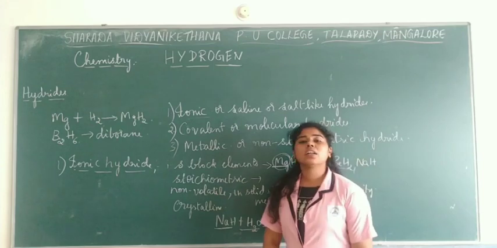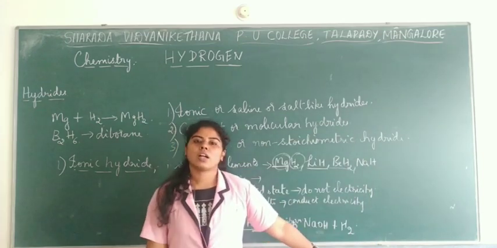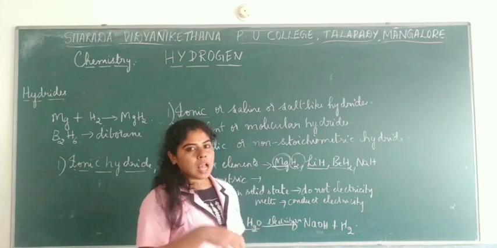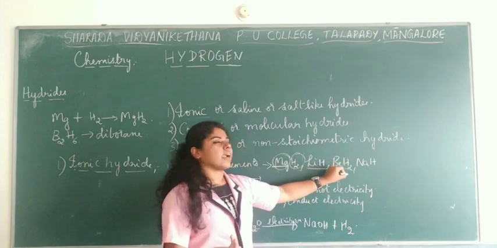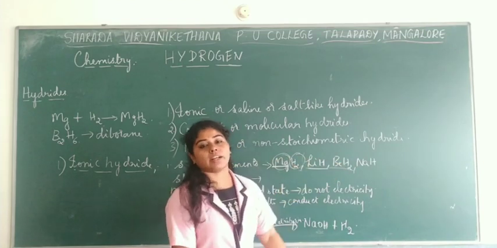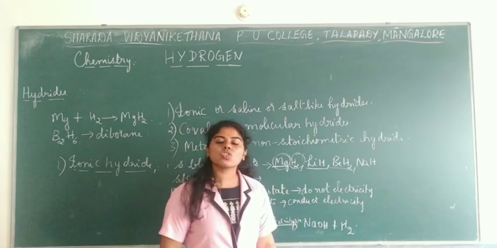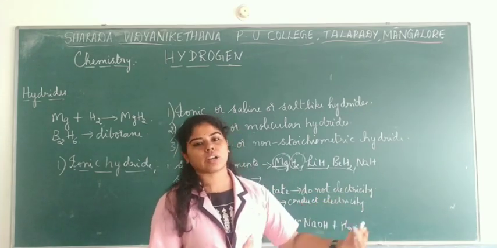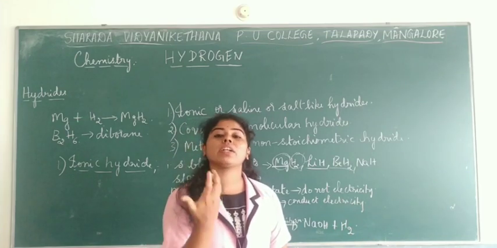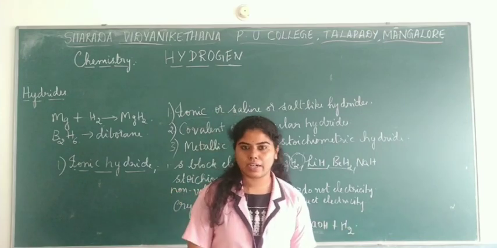So these are the important applications of hydrides, that is in the preparation of dihydrogen. Now, if you take the examples of lithium hydride, beryllium hydride or magnesium hydride, which are slightly covalent, these compounds can also be used in producing different oxidizing agents or reducing agents, and also some important compounds of these hydrides.